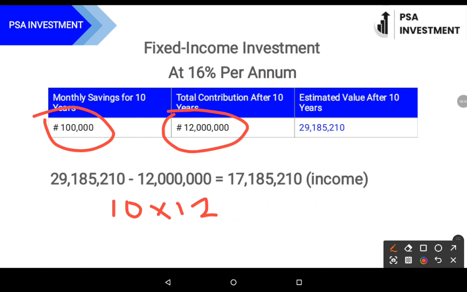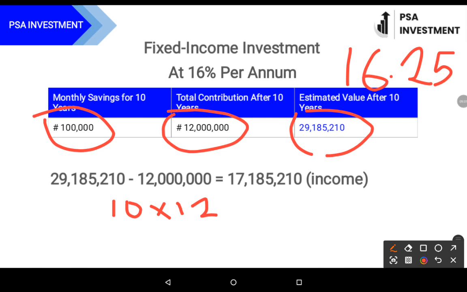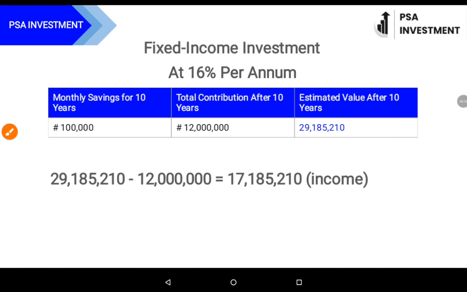But the real value at the end of the 10 years will result to 29 million, which is 30 million approximately, due to the fact that the actual interest rate in Nigeria is 16.25%. Though it depends on the platform you are trading with or your savings account, which policy or terms they give or allow you. So you should also look at some of these platforms and choose which of these platforms offers you the best return.